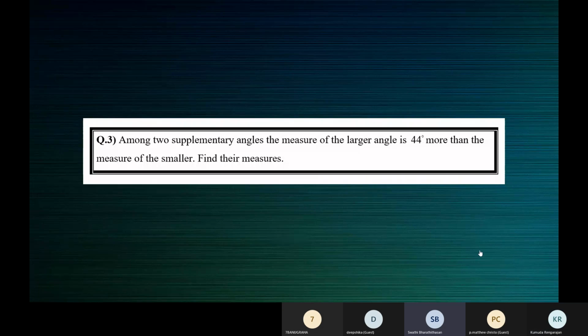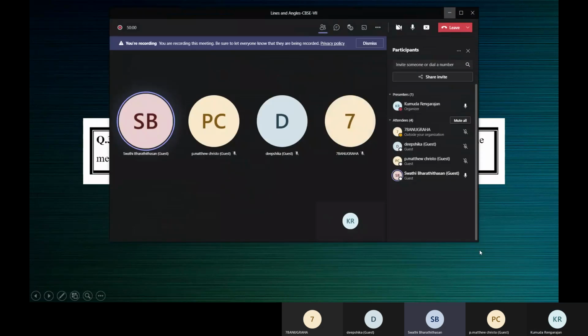I have thought, let x be the smaller angle, ma'am. So the larger angle will be x plus 44, ma'am. That's all I want. This is all I want. Very good. Yes, Swati. Correct.